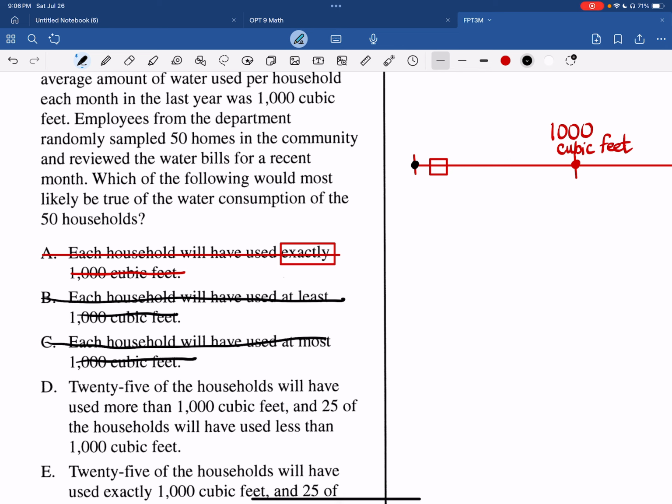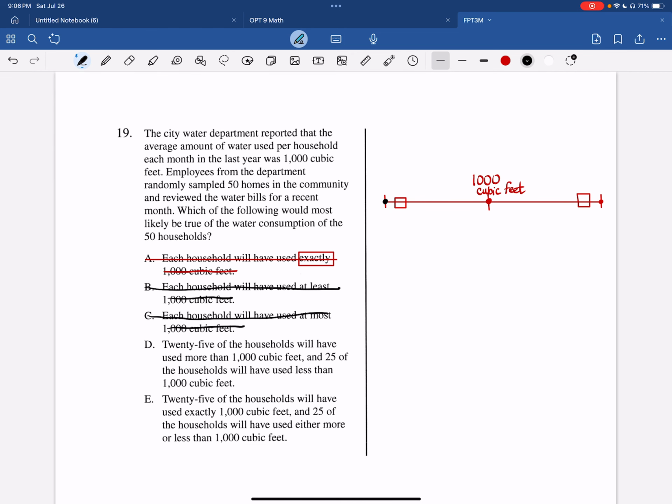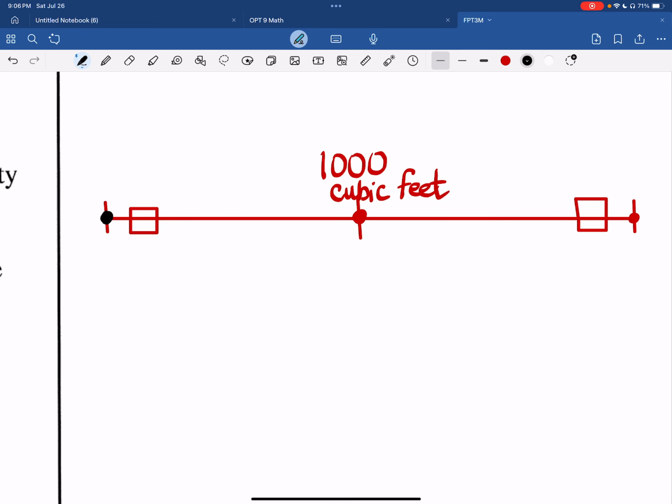25 of the households will have used more than 1,000 cubic feet, and 25 of the households will have used less than 1,000 cubic feet. Okay, so that's feeling more like what I'm looking at here. Remember there are 50 households, so half of them would go this way and half of them would go this way. That one is feeling like what I'm looking for.